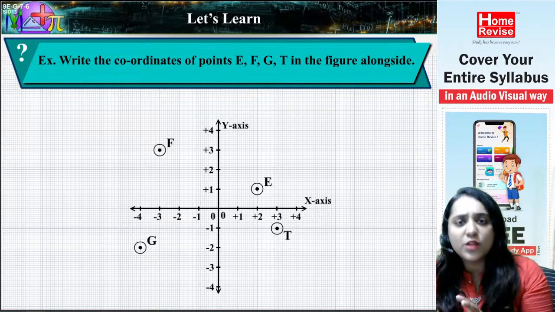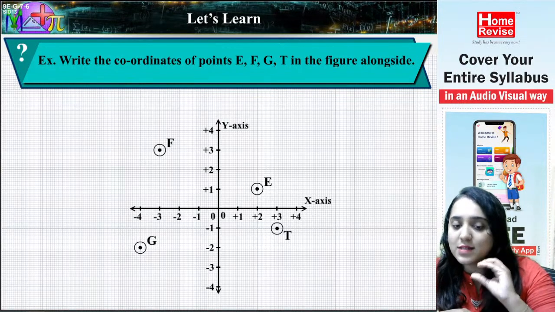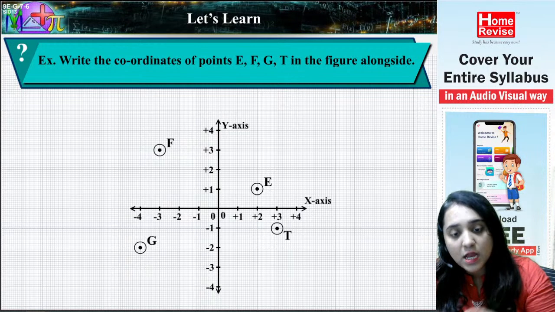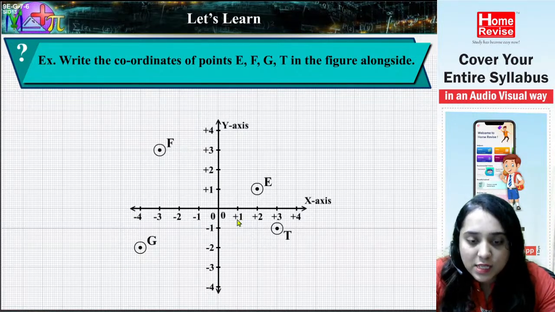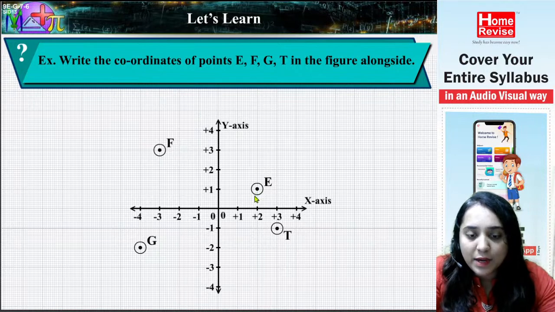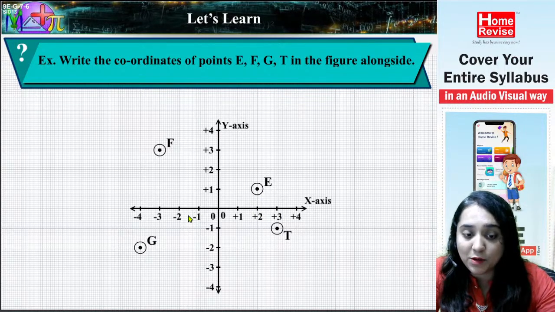Fine. And whenever you write the coordinates, you should always pay attention that the number on the x-axis you will write first, and the number on the y-axis you will write second. Now see, for this E, if I bring it down and see the x-axis and E, if I join both these things, it is +2. Now this plus and minus is important because we have minus also.